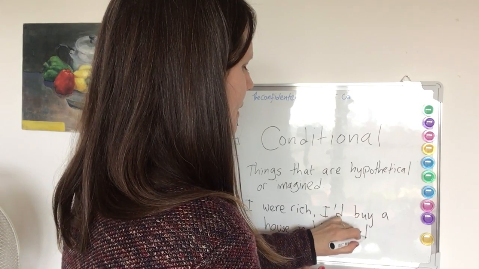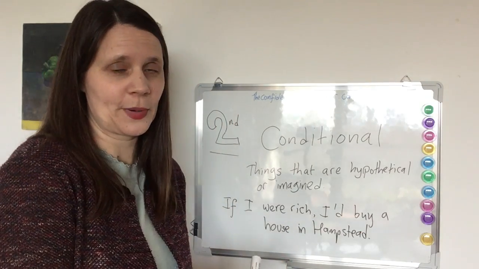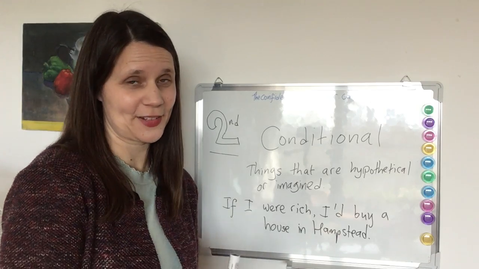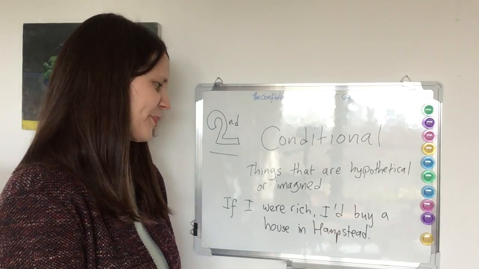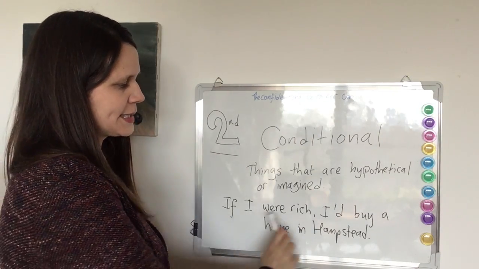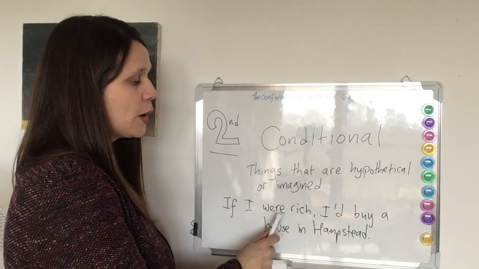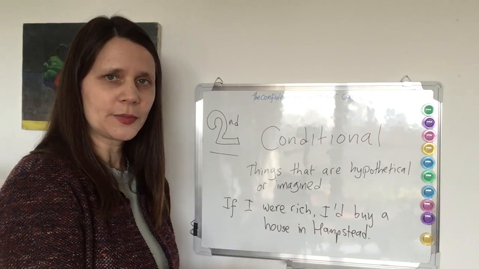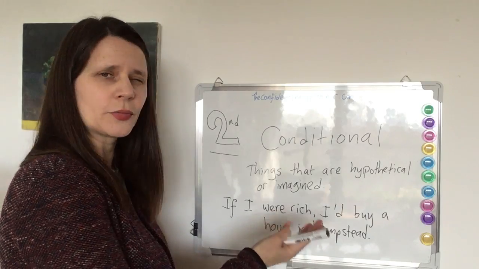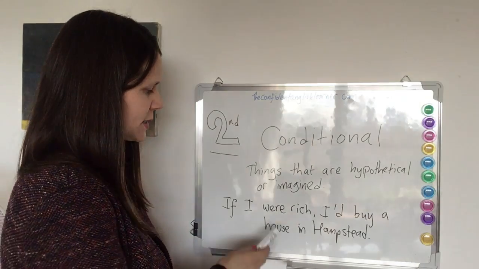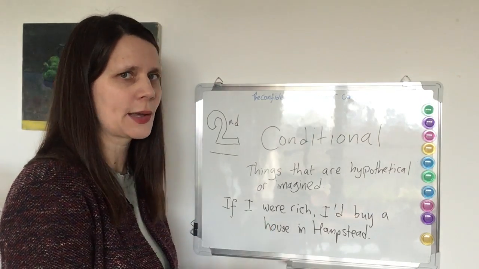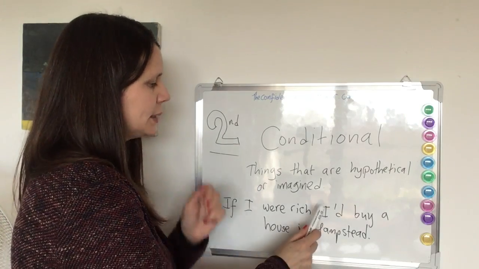Hampstead is a very nice part of London, very expensive place in London. So here you can see that the sentence, if I were rich, generally in imagination we use were rather than was. That's generally what we do. It's not wrong to say was, but usually we say were.